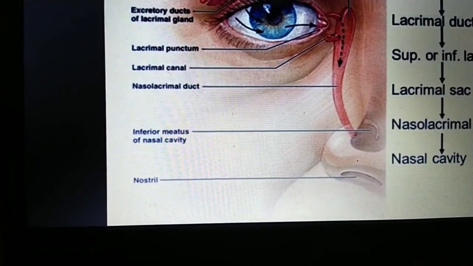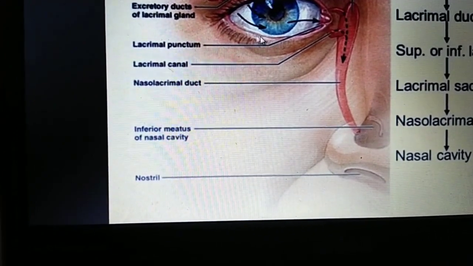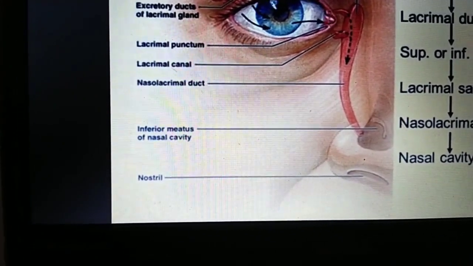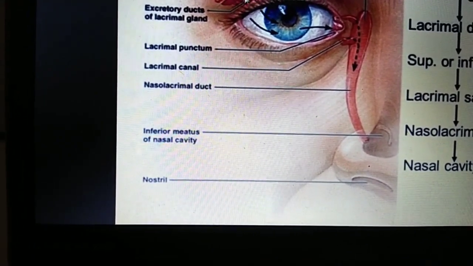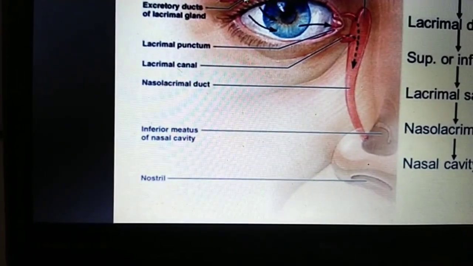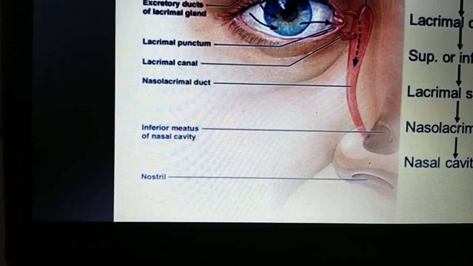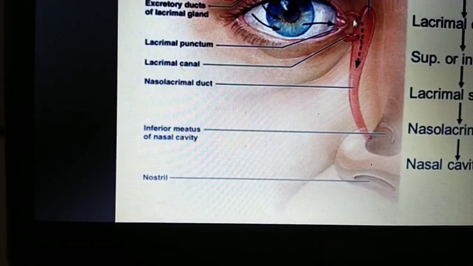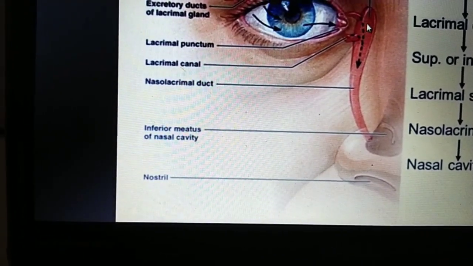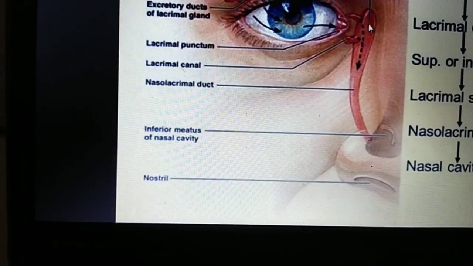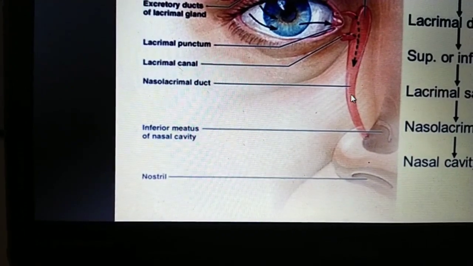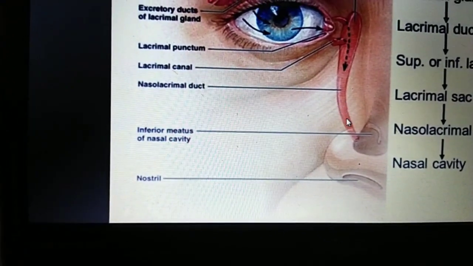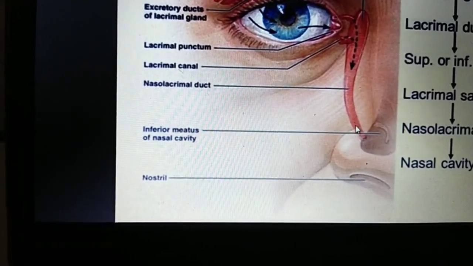Like that, tears will be formed and flow. First, tears are formed in the lacrimal gland, then pass from the lacrimal gland to the lacrimal duct, and then from the superior and inferior lacrimal canals to the lacrimal sac, to the nasolacrimal duct, to the nasal cavity.